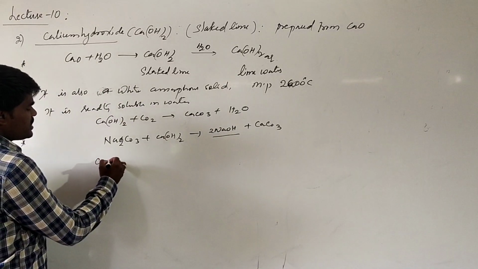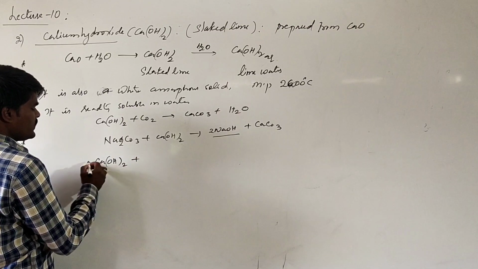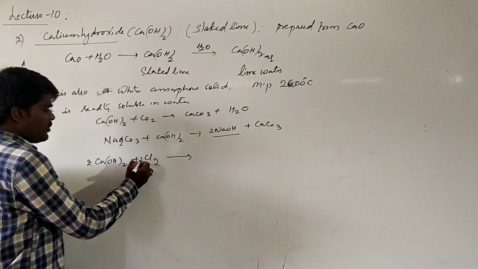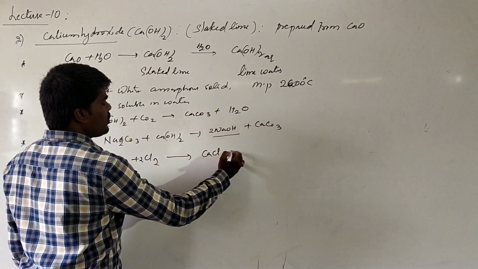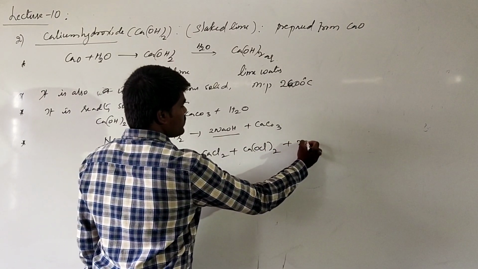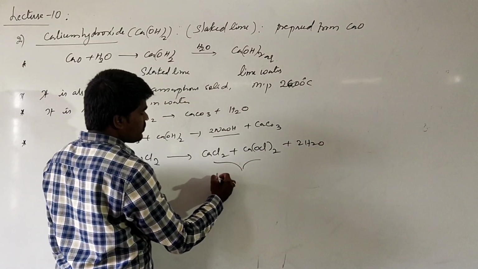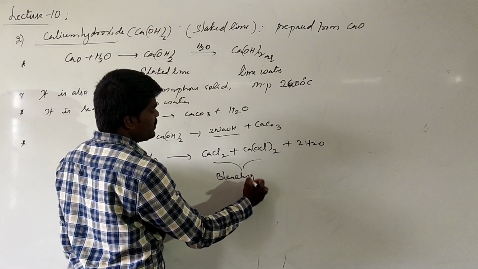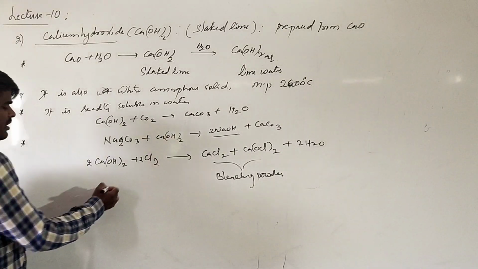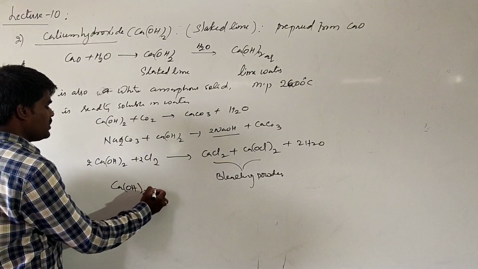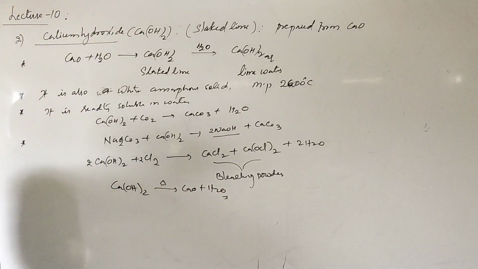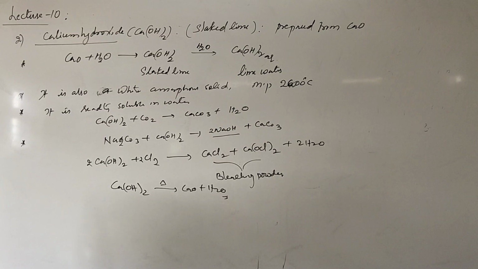And when it is treated with chlorine, 2 moles of calcium hydroxide react with 2 moles of chlorine to form calcium chloride plus calcium hypochlorite with the liberation of 2 moles of water. This particular mixture is called bleaching powder. And on heating, calcium hydroxide gets converted into calcium oxide with the liberation of water. These are some chemical reactions of calcium hydroxide.